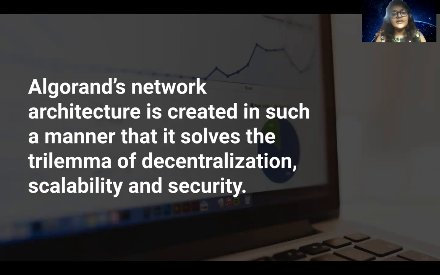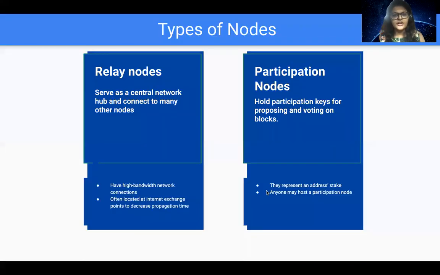With a network that is decentralized in nature, there are several challenges. In fact, it is extremely important to have a network architecture that can provide a faster throughput for transactions as well as really fast finality of the blocks. And in order to achieve that, Algorand has a unique network architecture which involves two types of nodes. There are relay nodes as well as participation nodes.